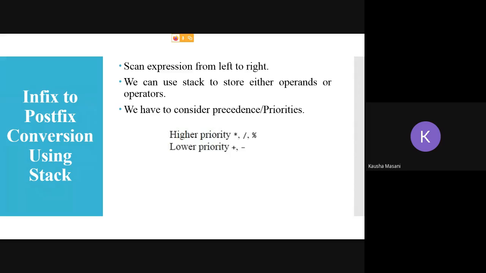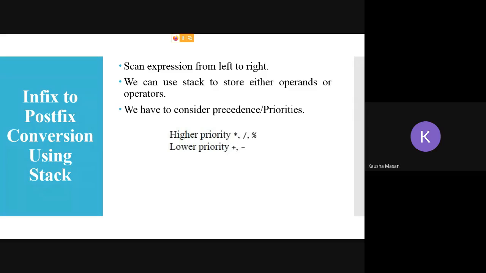So just to refresh, what are the higher priority operators? Your star, divide, modulo. Even caret sign is also included. If the expression is having a caret sign, that means raise to. So that caret sign is also considered into higher priority, and lower priority are plus and minus. So this is stack method.